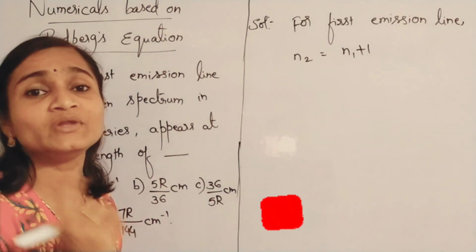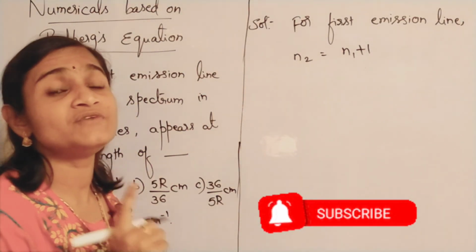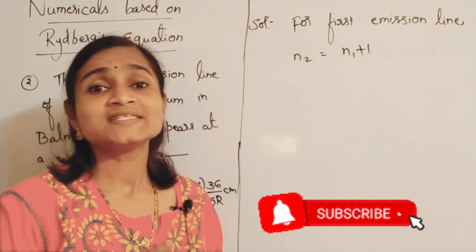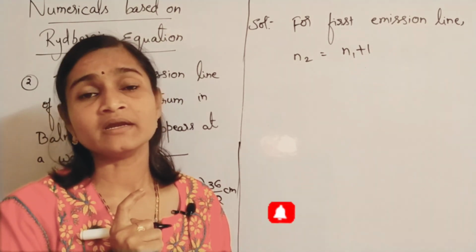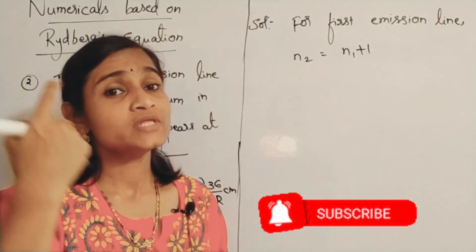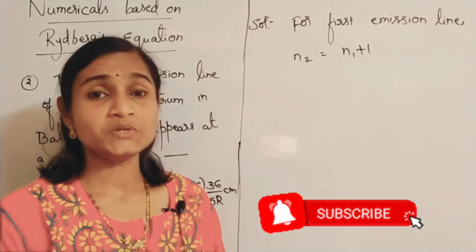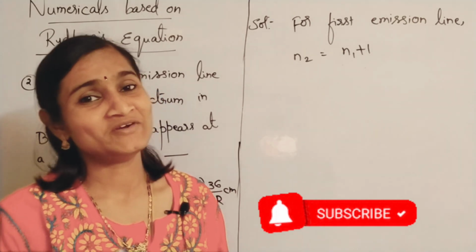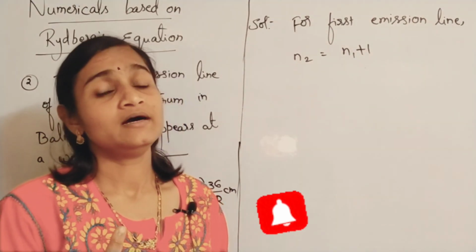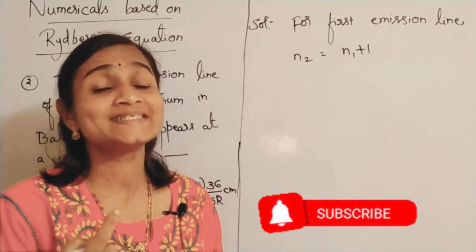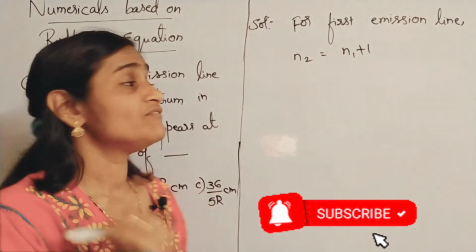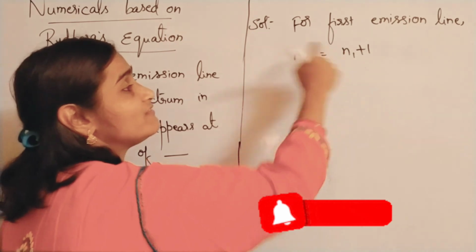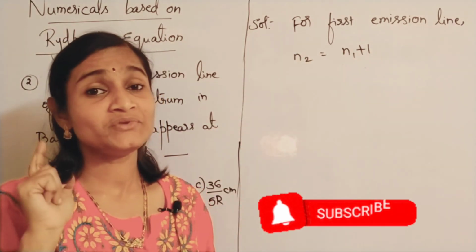If they are asking for the series limit line, the limiting wavelength, just recall, or go through my previous video to understand it. If it is the series limit line, then N2 will be infinity. If it is the first line, then N2 will be equal to N1 plus 1. You have to remember this point.